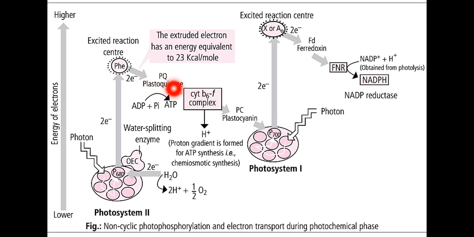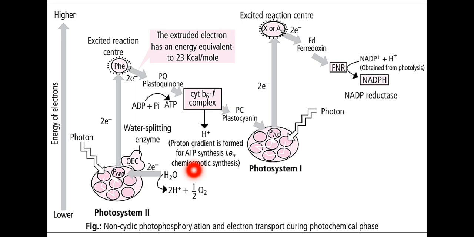So when the electron was transporting, the proton from the cytochrome B6F complex was released to the lumen of the thylakoid. This is very important.